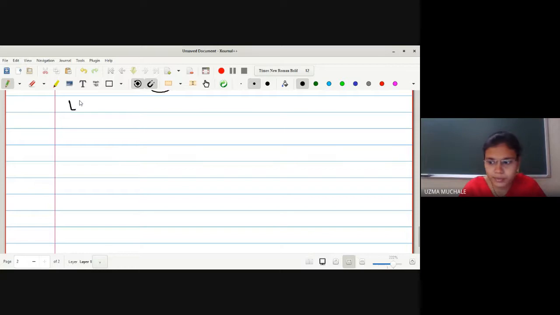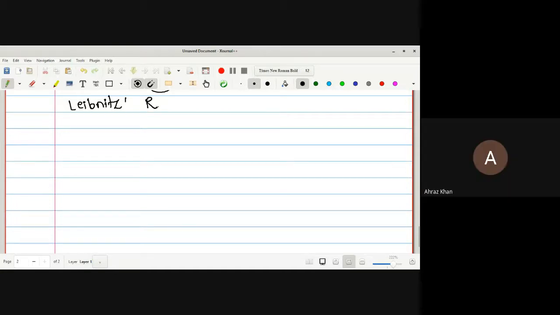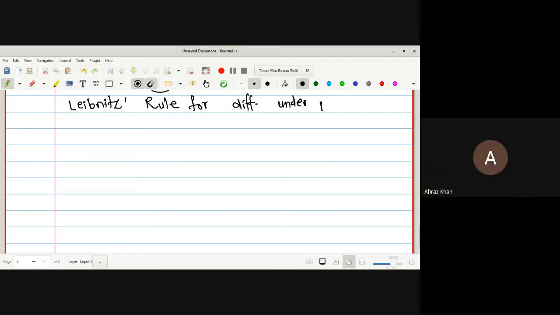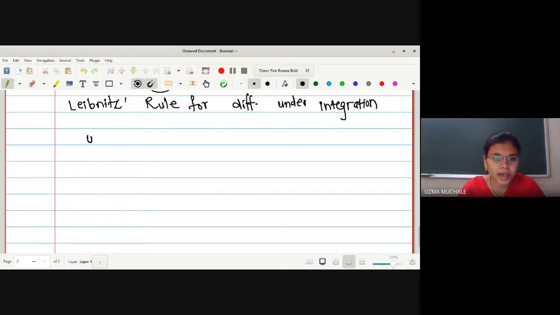Leibniz rule. I hope you are familiar with Leibniz rule for differentiation. Yes, ma'am. What is the rule? It is for the nth derivative of a function. Right. Whether anyone remembers, if we have u into v, that is if you want to find the nth derivative of a product of functions.